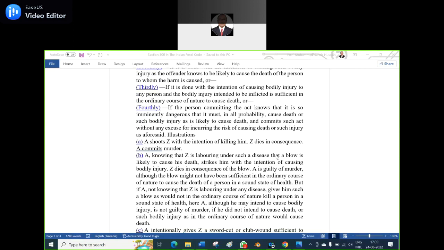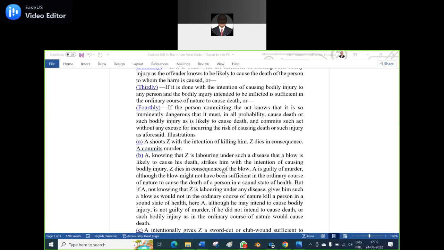Yes, sir. Good, I appreciate. That gives a sense that you are with me. Otherwise, I am talking to the wall. Is it clear? Yes, sir. Very good. So Z dies in consequence because A directly had the intention to shoot Z, and in shooting range, and he died consequently, and it amounts to murder clearly.